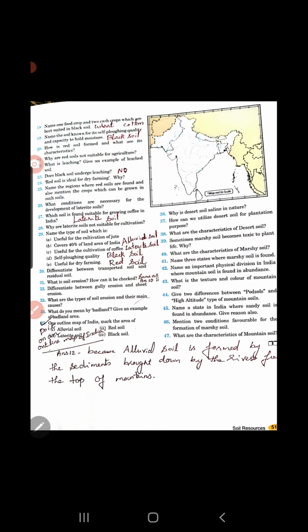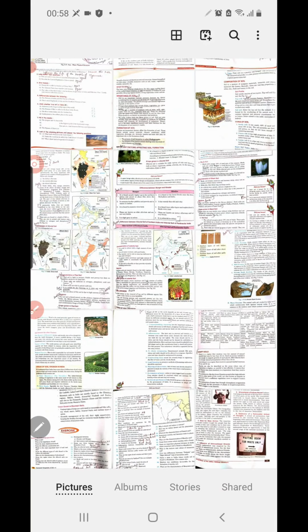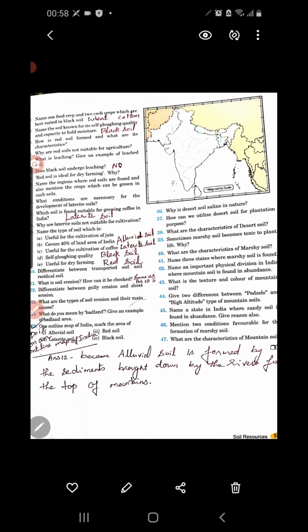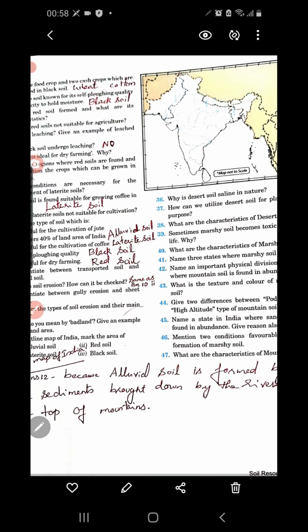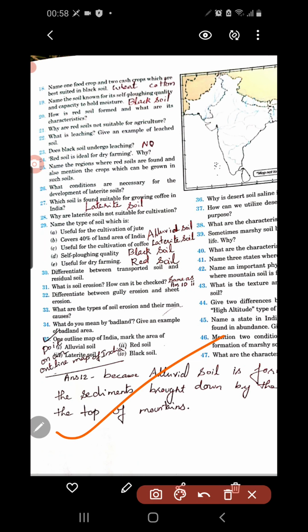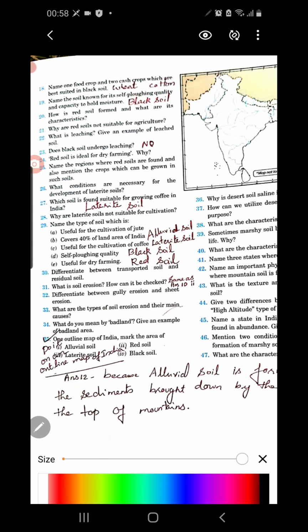So, answer to question number 12, it is there. Question number 12, at the bottom I have written. Otherwise all the page numbers, everything is here. Then map work you have to do in a map. You get a physical map of India, then you have to do this map work. Do it on an outline map of India. Clear? So children, I am winding up this. I hope that this will help you to understand this chapter in a better way.